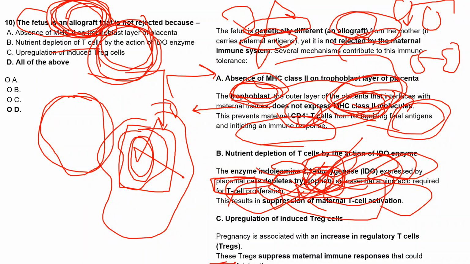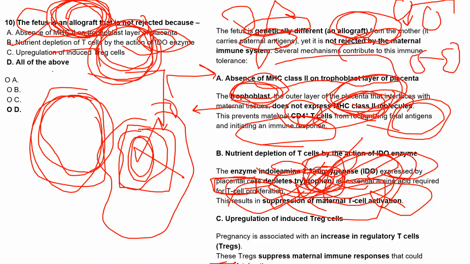There will be no T cell activation of the maternal cells around the placenta. So the second thing that helps this allograft not be rejected is nutrient depletion of T cells by the action of the IDO enzyme, which depletes tryptophan, an essential amino acid.